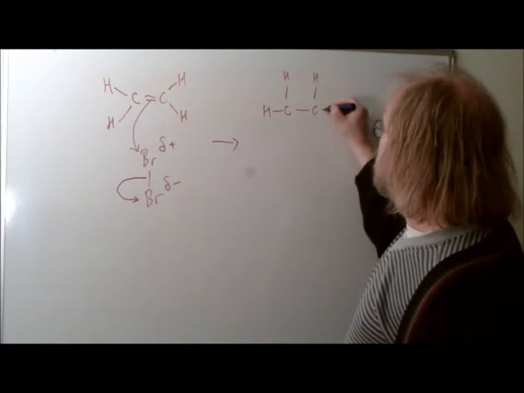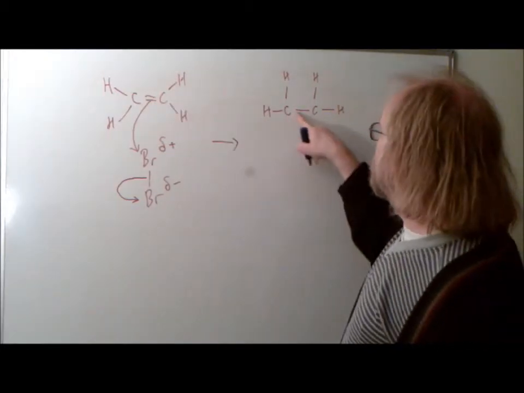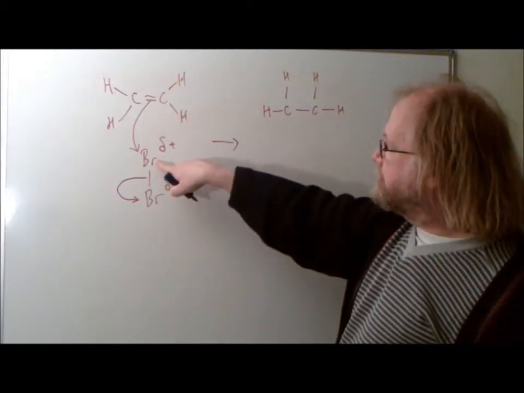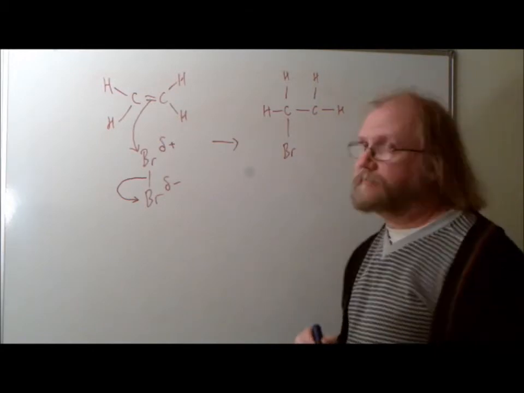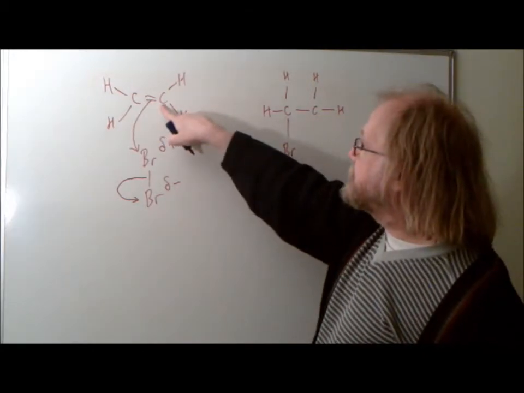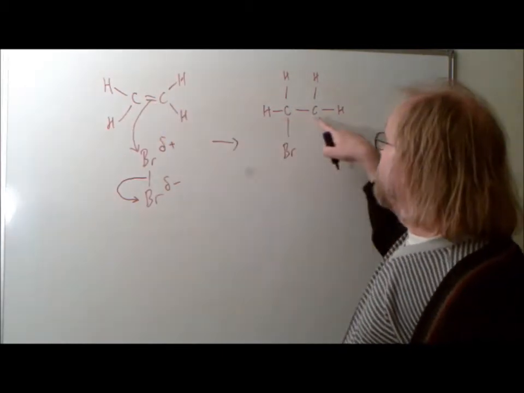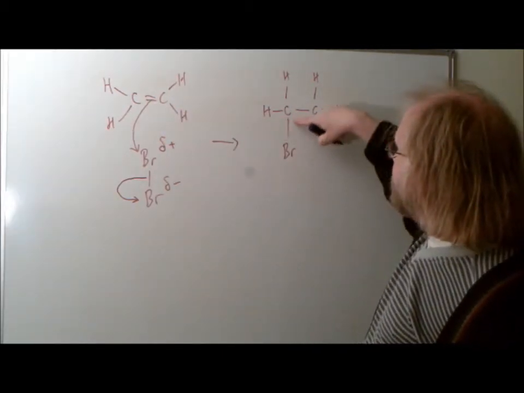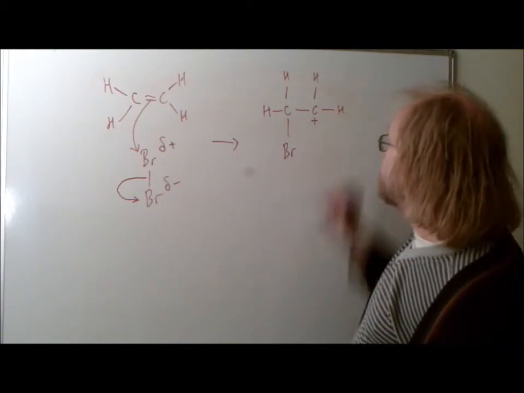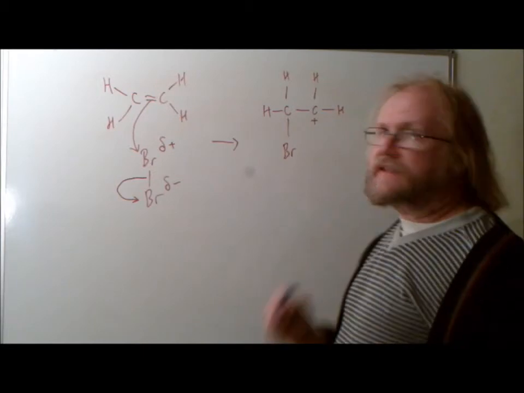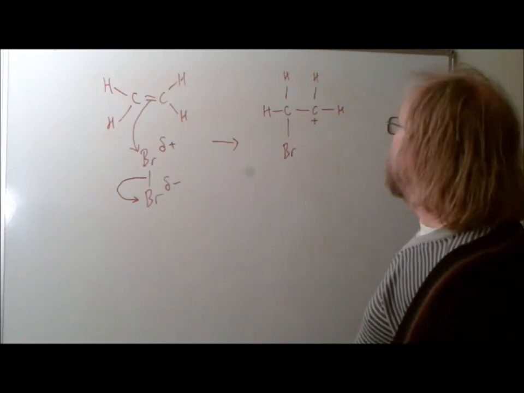Okay, so all the atoms in the alkene are already there. But what's changed is that's no longer a double bond, because that pair of electrons has been grabbed by the bromine. So now we have a new bond to bromine here. This carbon has lost out, because it used to have a half share of that double bond, but both of those electrons are now here, so this one is down by one electron, and it therefore has a positive charge. Okay, and it's very important.